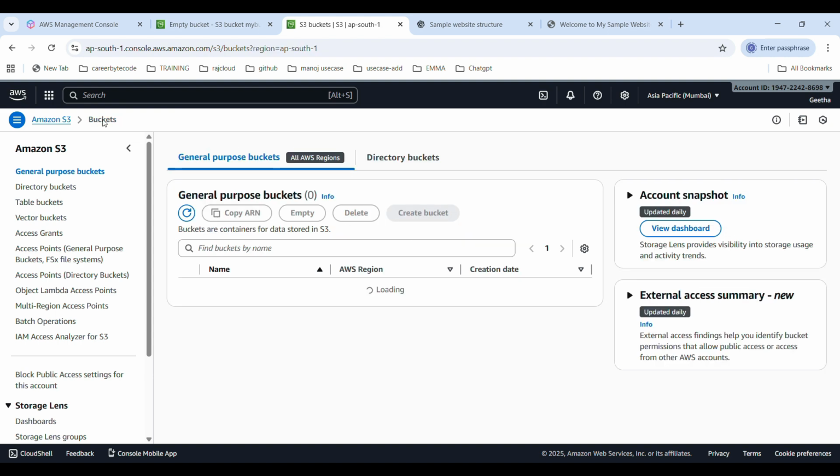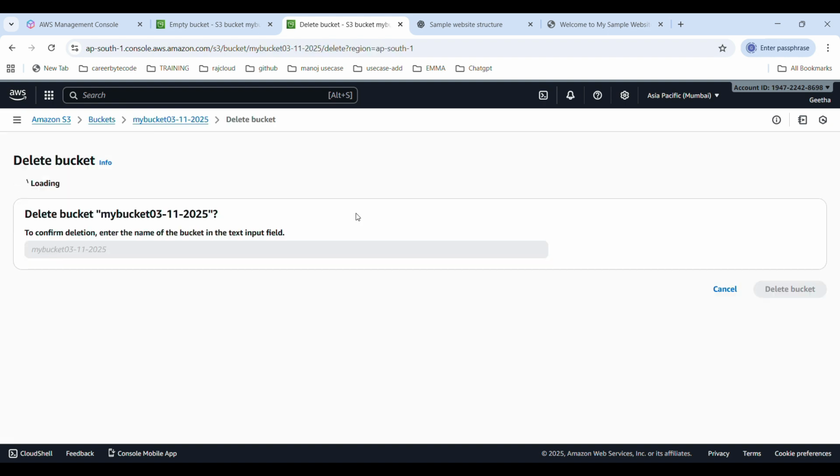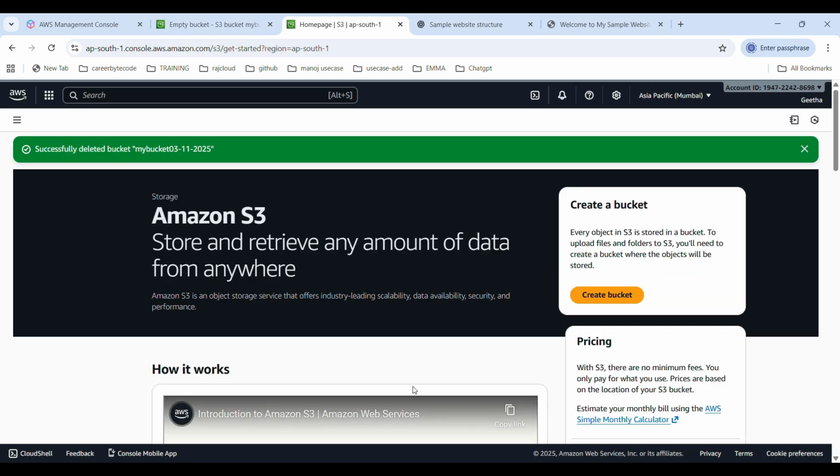Now I can delete the bucket. So again I go to buckets, select my bucket and click delete. To confirm the delete process I have to type the bucket name again, then click delete bucket. Now my bucket is successfully deleted.